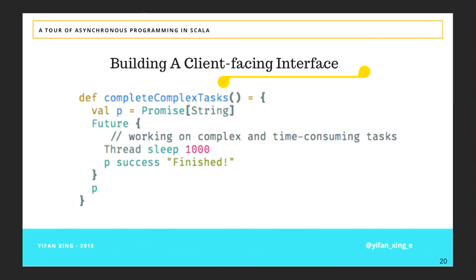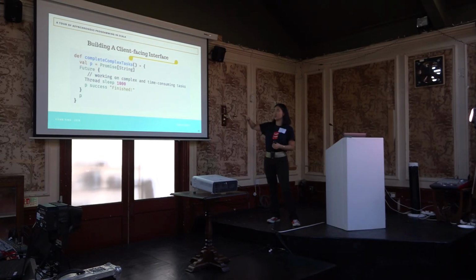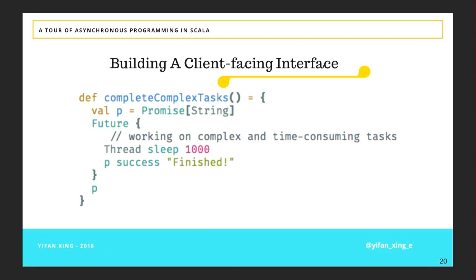So we've been looking at future and promise for a while, and I'm sure you're all ready for a quiz. So let's say we're building a client-facing interface, and I'm going to walk you through this code. Let's say in the function we first create a promise. And then we're going to wrap some very complex and time-consuming task in the future. And then at the end of this future block, we say, now we're done, we're going to complete our promise. And then outside of this future block, we're going to return the promise.